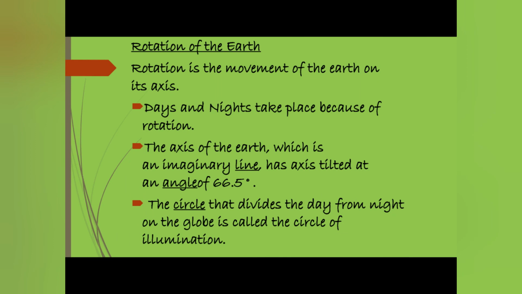Let's recap what we have learned today. Rotation of the earth. Rotation is the movement of the earth on its axis. Days and nights take place because of rotation. The axis of the earth, which is an imaginary line, is tilted at an angle of 66.5 degrees. The circle that divides the day from night on the globe is called the circle of illumination.